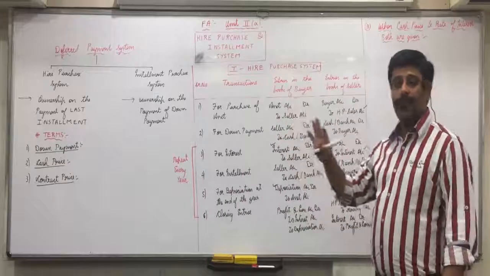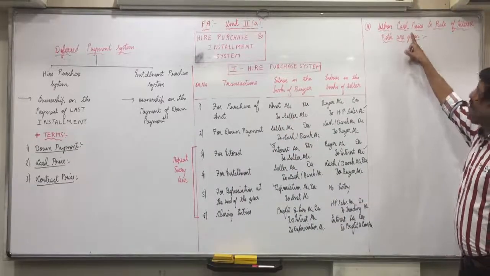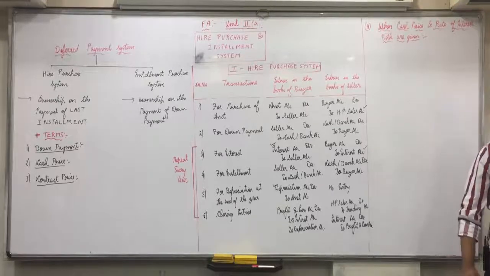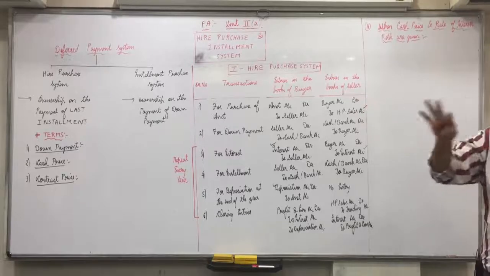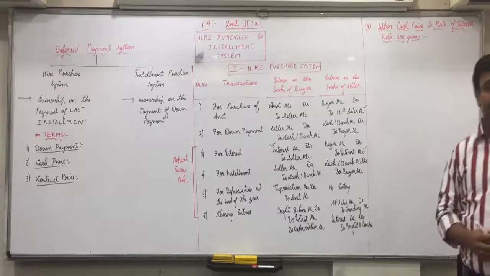One is where cash price and rate of interest both are given. Second, where cash price is missing. Third is when rate of interest is missing, and fourth is annuity based questions. In installment system also you have same four types of questions. Journal entries will differ, but workings will remain same.